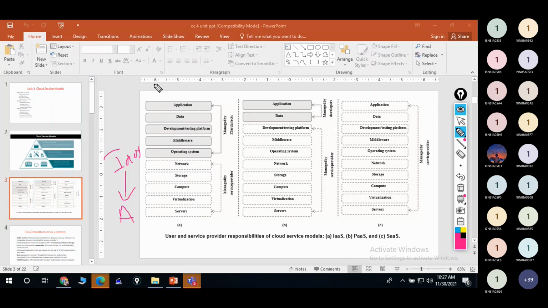Architects, what will they be doing here? They have their applications, their code and data, everything, right? They have the platform, the software to run those applications, middleware-supporting software, interfaces, and the operating system as well. So whenever they want to deploy their application into the cloud, okay.